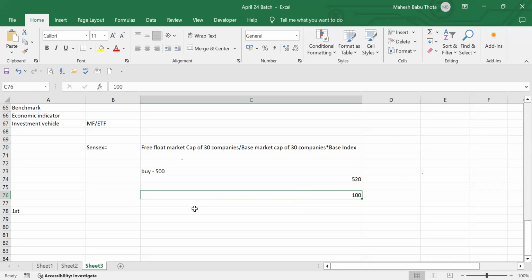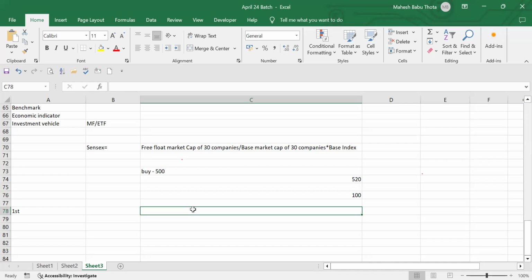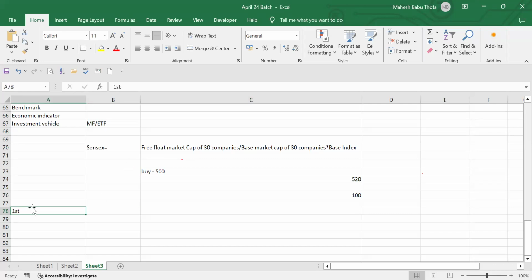So we will discuss the circuit breakers. The circuit breaking can happen with a downturn as well as an upturn. There can be a circuit down, there can be a circuit up also. Both situations will be there. But I think our Indian stock exchange is the only stock exchange that experiences this up circuit also. We'll talk about them one by one. First one: when did the first circuit down happen? The first circuit reason was LPG.